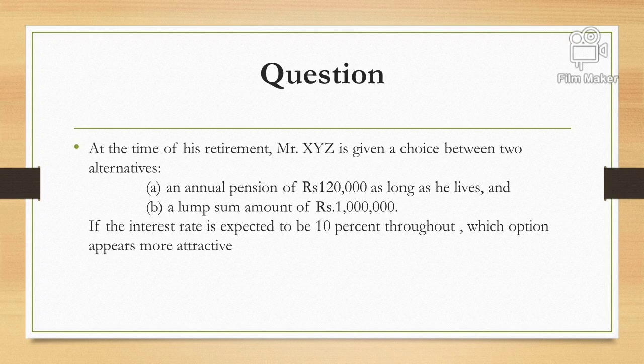Or the second option which the company is giving is that Mr. XYZ can accept 10 lakh rupees, and the company will be free, and he can also be free from the pension. He will not be receiving any pension, but he receives a lump sum amount, and he can invest this 10 lakh rupees anywhere he requires, wherever he gets more interest. So the question: if the interest rate is 10%, which option should Mr. XYZ accept? We need to advise which option XYZ should accept. So let's see, if it is a perpetual annuity, how Mr. XYZ should choose the option.